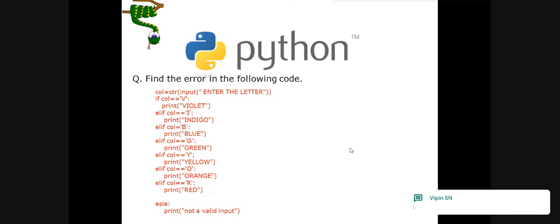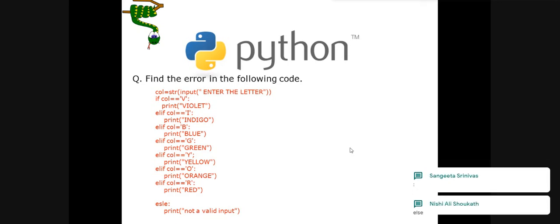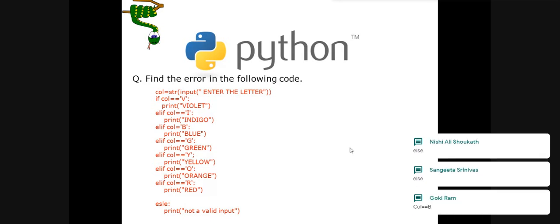Yes, very nice. So in the yellow color code, a semicolon is given at the end, but there should be a colon, and the last one is the spelling mistake in else. So if you by mistake do a mistake in writing the spelling of a certain word, even then you get an error.